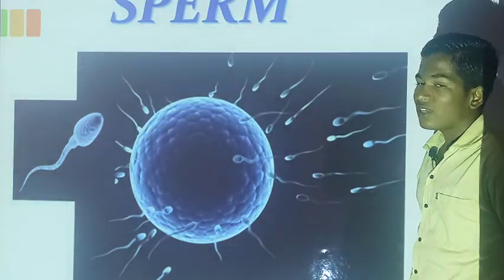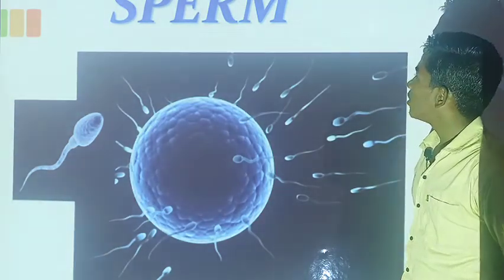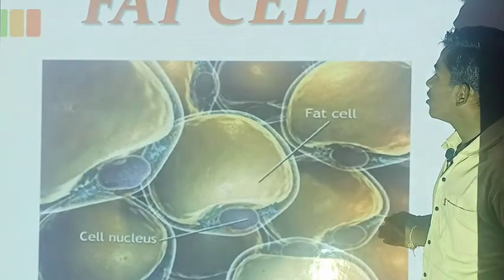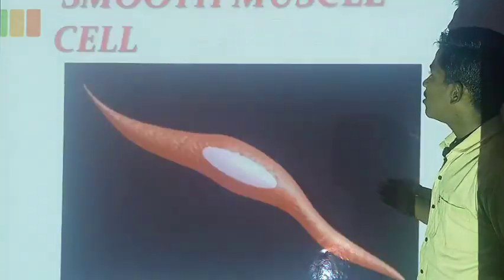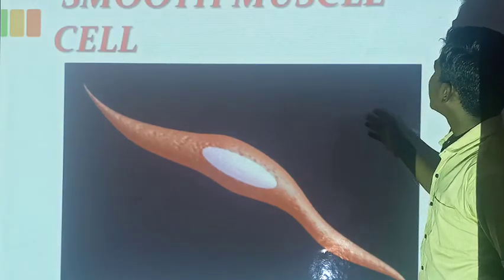There are many types of cells in our body. First one is sperm. The second one is fat cell. Third one is blood cell. Fourth one is smooth muscular cell.